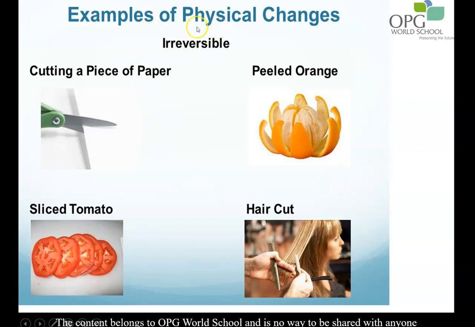Some of the examples of physical irreversible changes are cutting a piece of paper, peeling the oranges, slicing the tomatoes, and a haircut. Now, in all these changes, there is no formation of a new substance, but they cannot be reversed. Once you cut the piece of paper, you cannot get the original paper back. Similarly, we cannot get the peel back onto the oranges, or the tomato cannot be formed again. So all these changes are physical but are irreversible in nature.